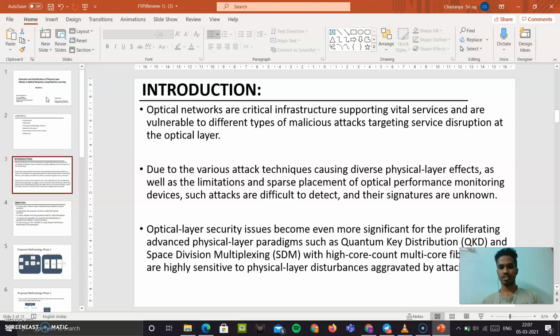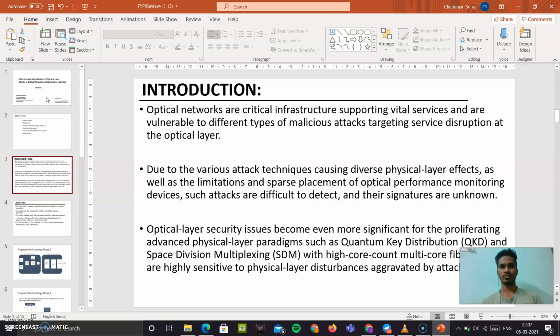Some of the attacks we mentioned in the previous review are the in-band jamming attack, out-of-band jamming, and the polarization modulation attack. At times these attacks become really hard to detect.